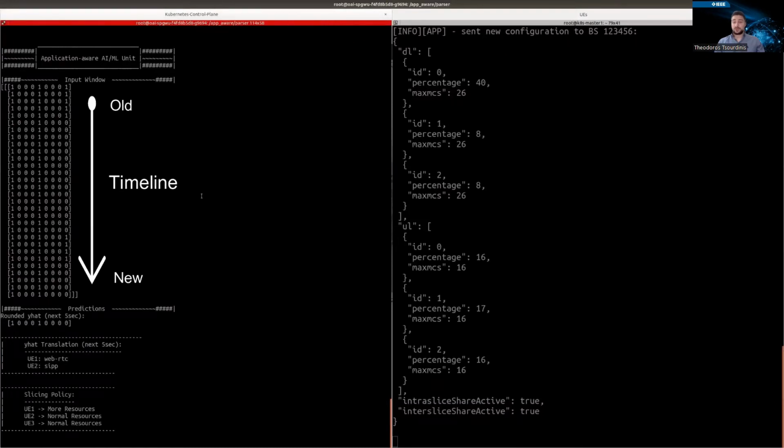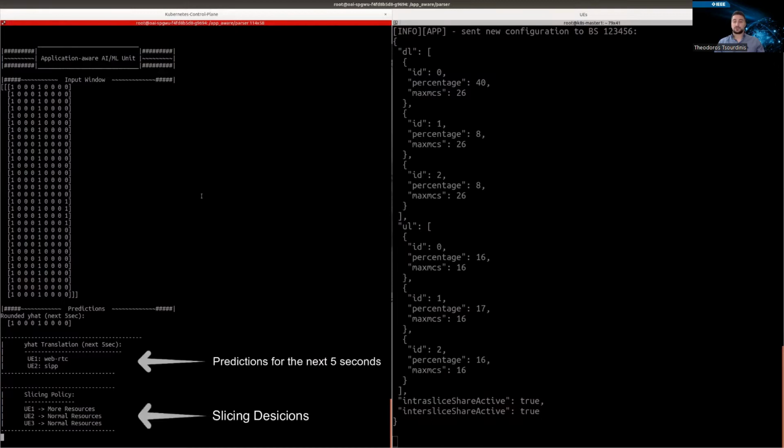The input window is the input structure for the LSTM model. It includes the 30 most recent interactions between end users and applications. Predictions are each output value that represents the predicted network traffic of a specific UE-app combination. Slicing policies are the decisions for making resource block distribution among the UEs.